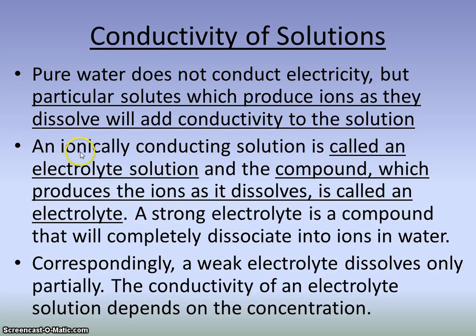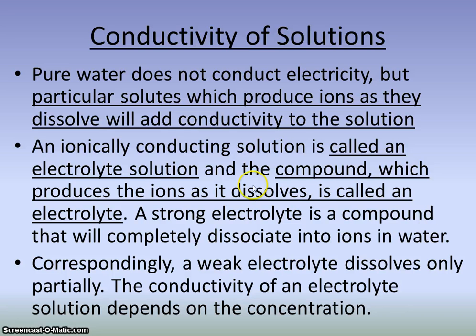So if you have a solution that's going to conduct electricity because of those ions, we call it an electrolyte solution. The compound that goes in as the solute is going to produce ions as it is dissolving, as it is mixing around in that solvent. That solute is called an electrolyte, which is why a solute that is an electrolyte in a solvent makes an electrolyte solution. So we have those electrons moving around, which means it conducts electricity.